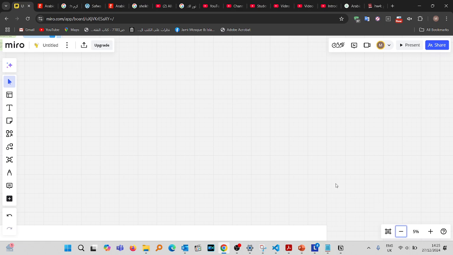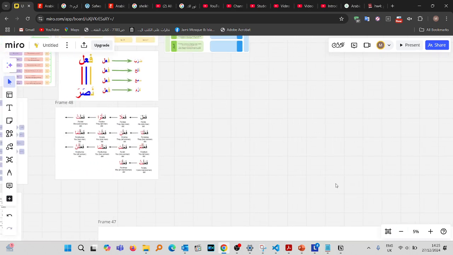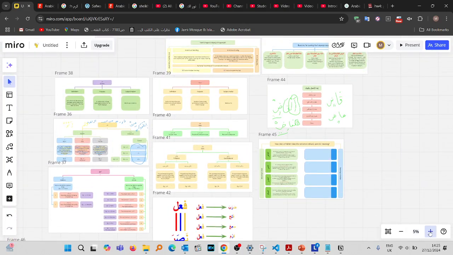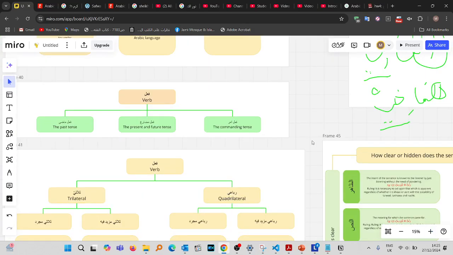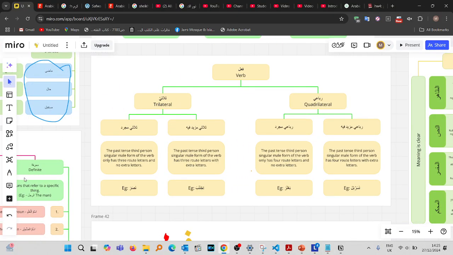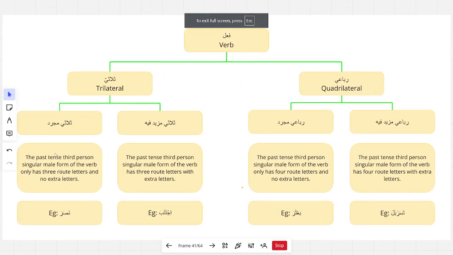So let's go back to this chart over here. We have verbs, and they're either trilateral or quadrilateral. Trilateral verbs are verbs such that the third person singular male form of the verb only has three root letters and no extra letters. It doesn't have extra letters, hence why it's called thulathi mujarrad.